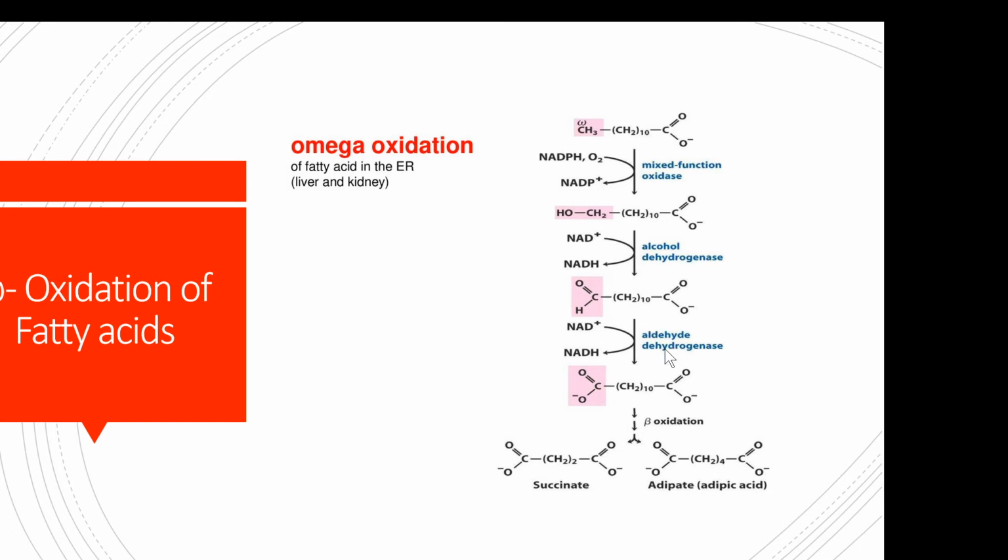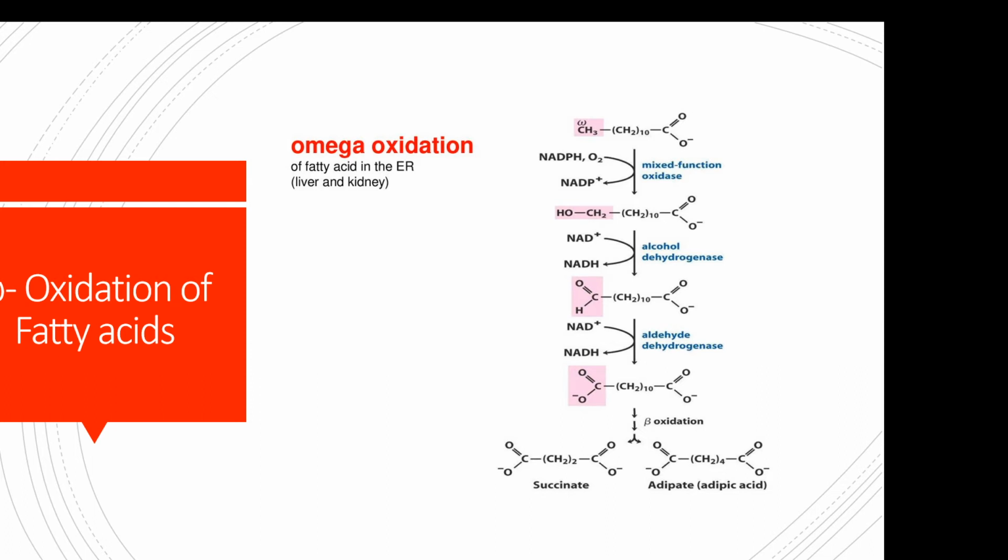Then it will be acted upon by the enzyme aldehyde dehydrogenase to yield a dicarboxylic acid, an alpha and omega dicarboxylic acid. This dicarboxylic acid will be further catabolized by beta oxidation to yield succinyl CoA and adipic acid. Succinyl CoA plus adipic acid will be the end products of this dicarboxylic acid.